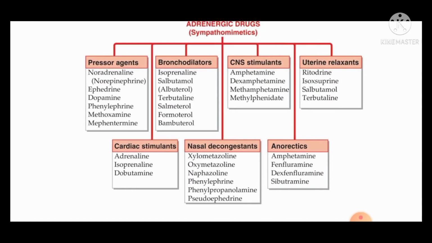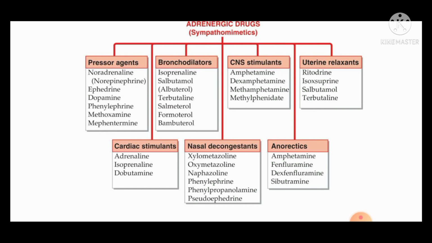First are the pressure agents, meaning vasopressors. The agents are noradrenaline or norepinephrine, ephedrine, dopamine, phenylephrine, methoxamine, mephentermine. Next, bronchodilators: isoprenaline, salbutamol, terbutaline, salmeterol, formoterol, bambuterol. Next, CNS stimulants: amphetamine, dexamphetamine, methamphetamine, methylphenidate.